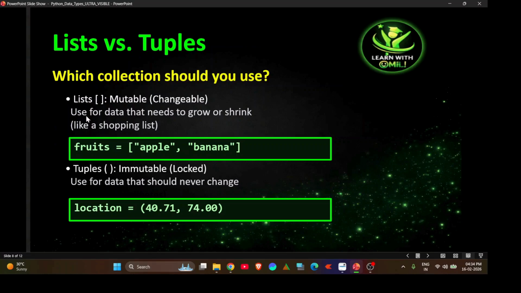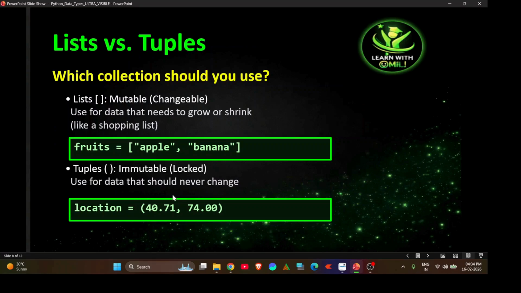The first use case is for data that needs to grow or shrink, meaning we can increase or decrease the data. For example, if fruits is equal to apple and banana, and I need to add more, we can add strawberry or custard apple. And tuples are used for data that should never change.